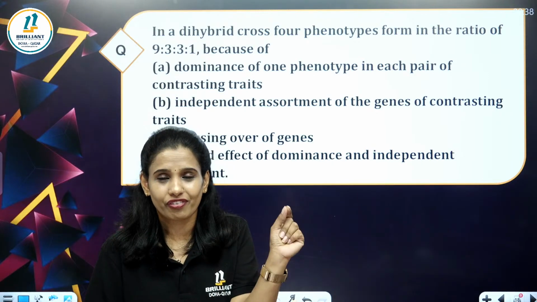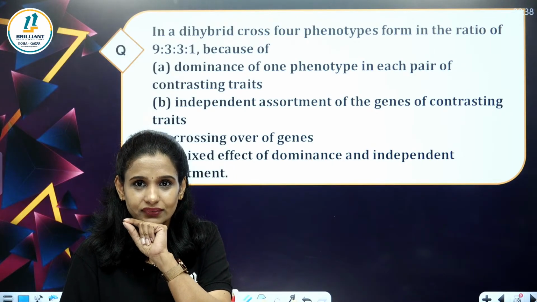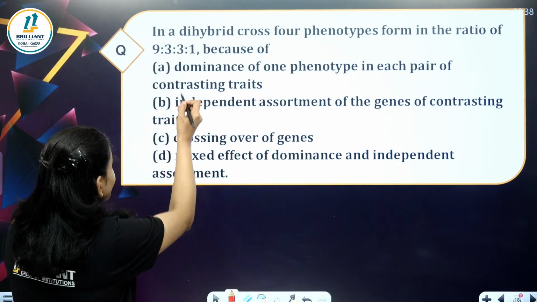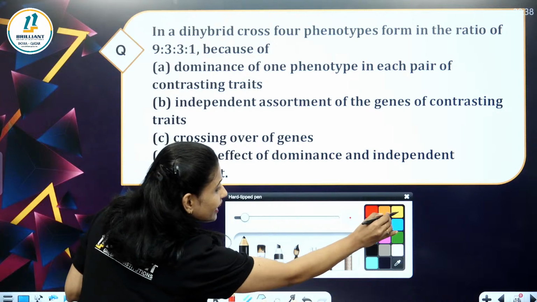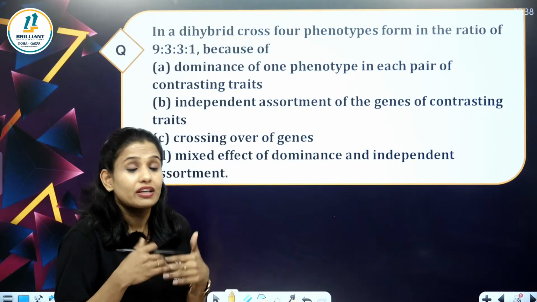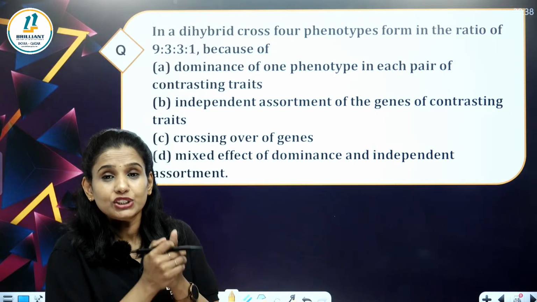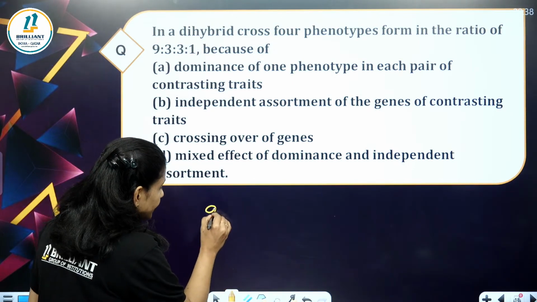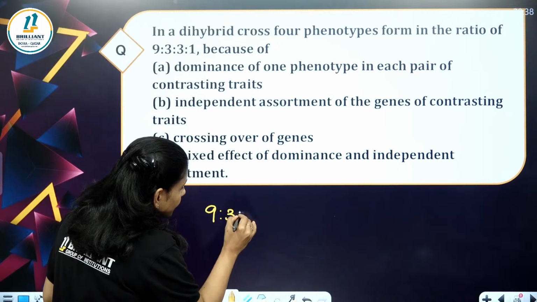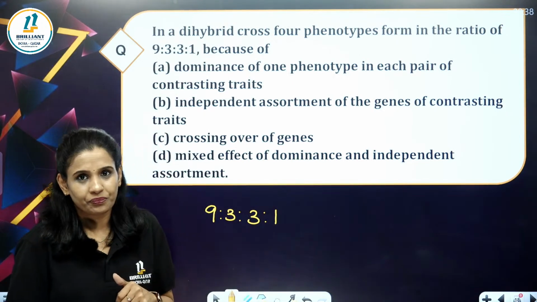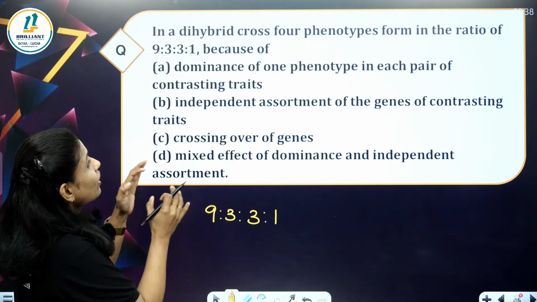We have learned that in a dihybrid cross, which ratio will we get in the F2 generation? That is 9:3:3:1.